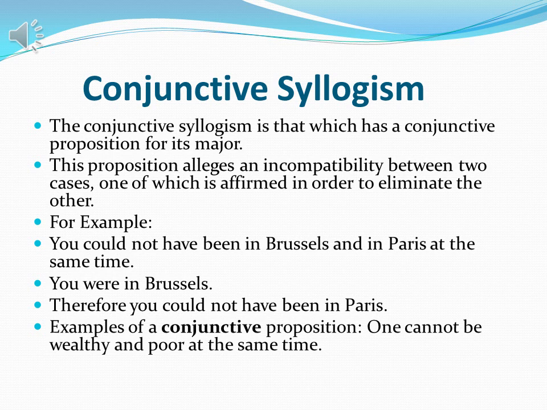Another example of a conjunctive proposition could be that one cannot be wealthy and poor at the same time. So this is another example of conjunctive syllogism.